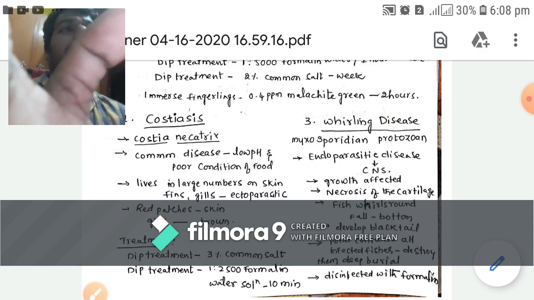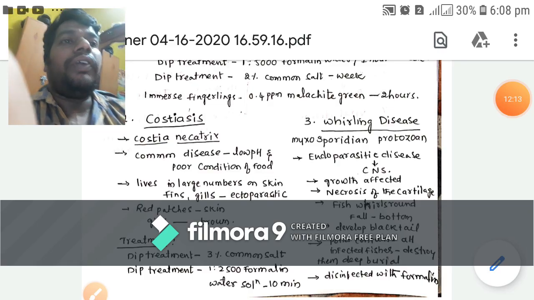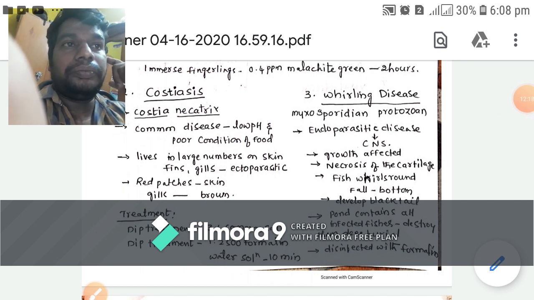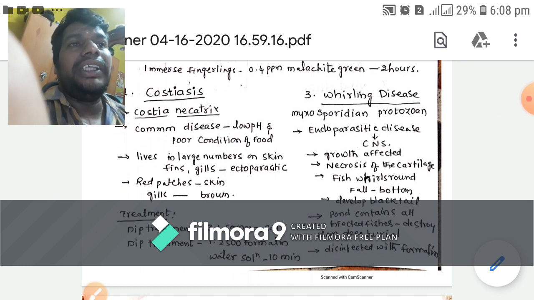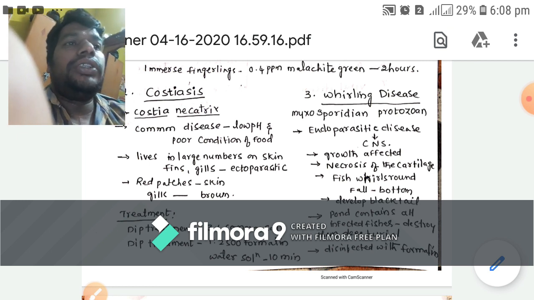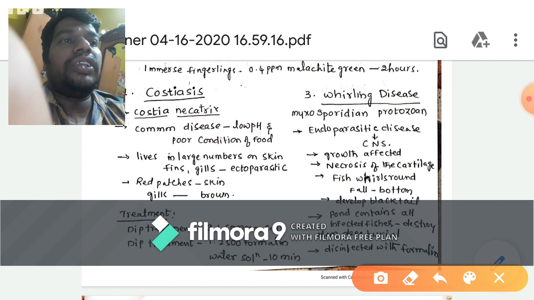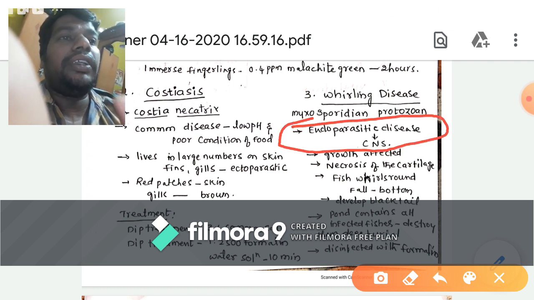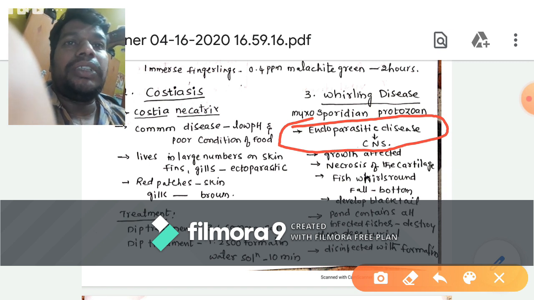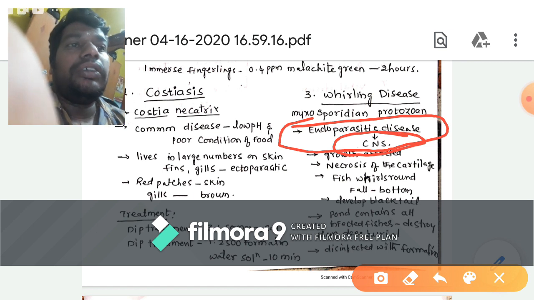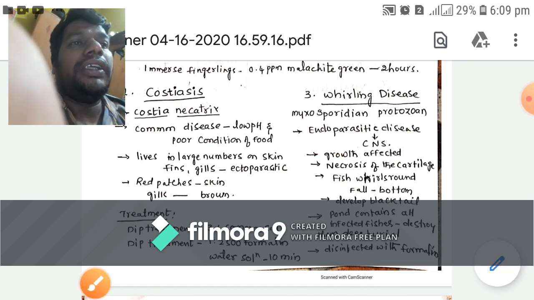Another one, whirling disease. Whirling disease is caused by the Myxosporidian protozoan. It mostly shows its effect on the central nervous system only, hence it is called an endoparasitic disease.